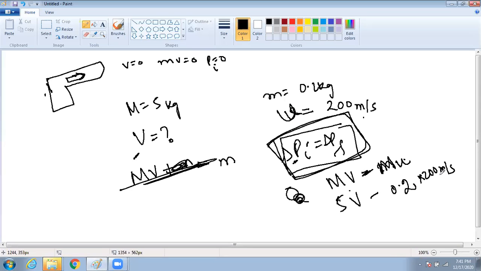Yes, sir. But we have to convert this into what? Kilometer per hour. How to convert? 200 into 5 by 18 or what? How to convert 200 meter per second? Tell me.